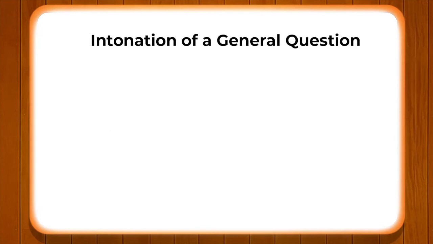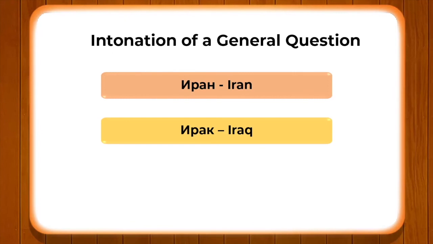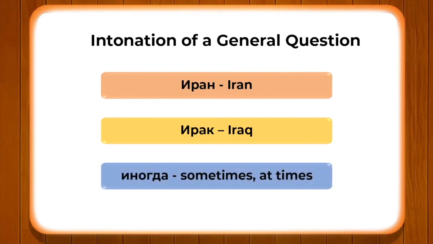Alright, let's go ahead and see some of the words which are very popular. Iran, Iraq, иногда. As you know, Iran and Iraq are names of countries; иногда means sometimes, at times. So, we are taking you through certain concepts step by step.